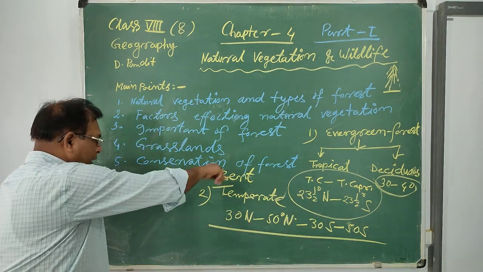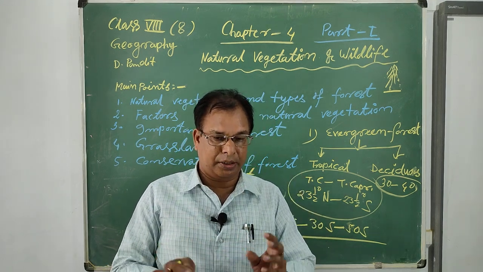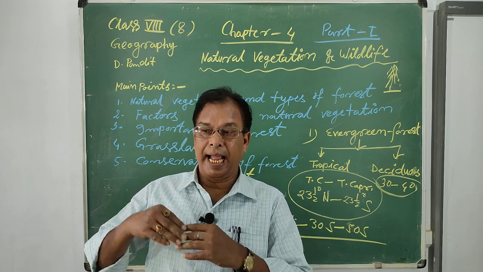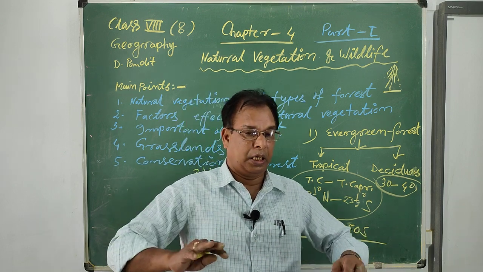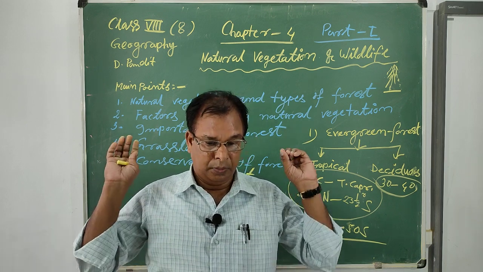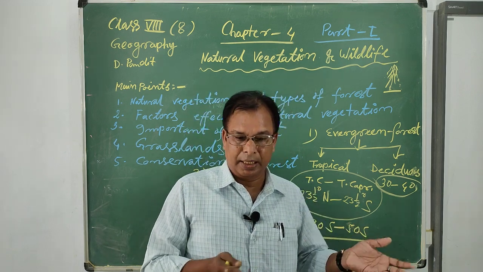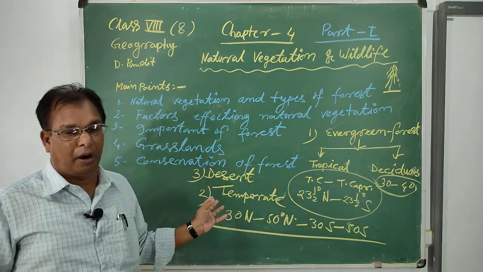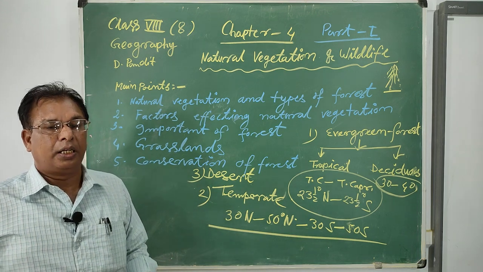Next, how can you conserve the forest? That means judicious use of the forest, reducing human needs, and protection acts, different types of forest conservation, and that means hunting should also be completely prohibited for animals and plants. So you can also conserve forest with the help of government agencies, non-government agencies, and individual awareness.